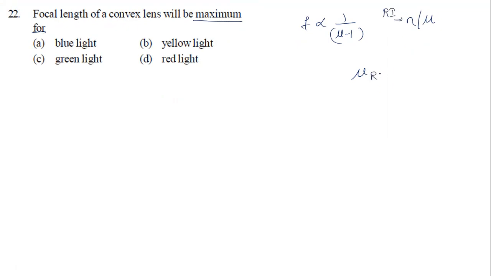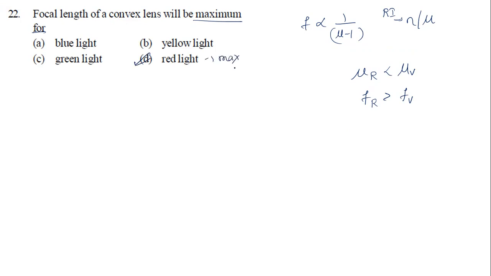Mu of red is the least compared to mu of violet. They're asking for the maximum, so if I look at the reciprocal, fr will be greater than fv. So the maximum focal length is for red.